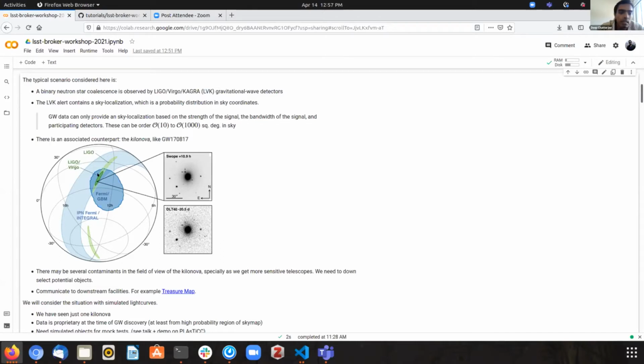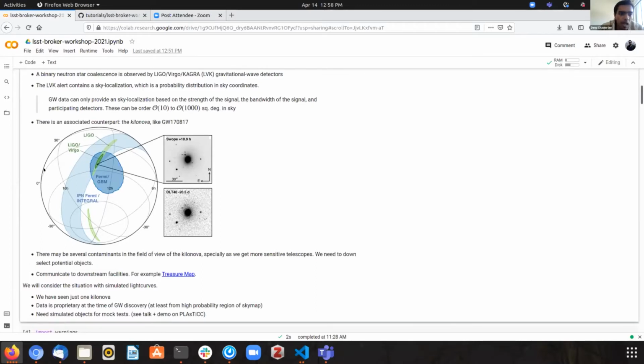The gravitational wave detectors cannot pinpoint the source in the sky. All they can give is this banana-shaped localization that depends on how many detectors have participated, and also certain other things like the signal-to-noise ratio, the bandwidth of the signal, and such. But the takeaway is that they can be of the order tens to thousands, sometimes even of the order 10,000 square degrees, depending on how many detectors participated. And here is an example of GW170817, where the kilonova was spotted.